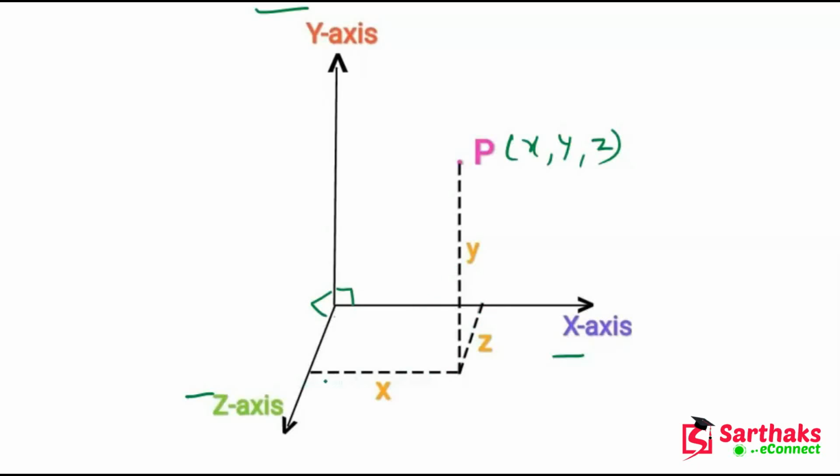So this is the point P in three dimensions. I hope you understand these things.